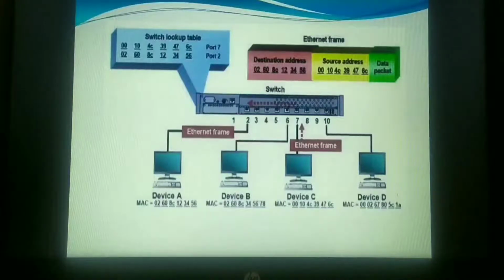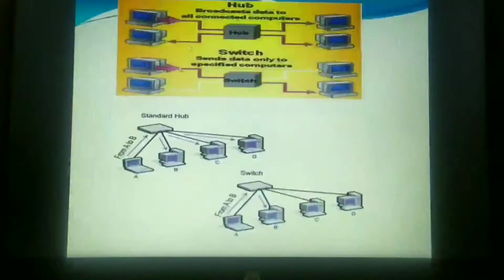That means if your LANs are being connected using switches, consider this is your network. If I'm using the switches in order to connect my LAN network, then I can call it a switched LAN. If I am using the hub to connect my network, I cannot call it a switched LAN. I hope you're understanding. If I'm using the switch to connect my network, I can call it a switched LAN.